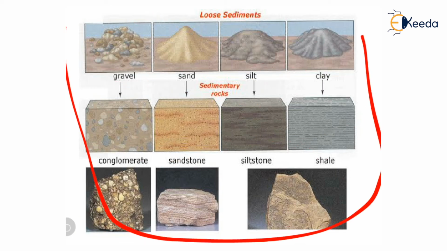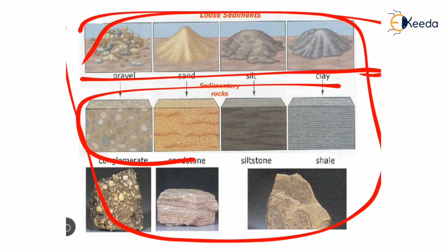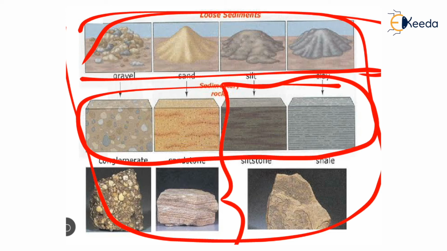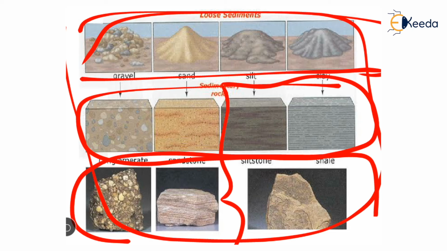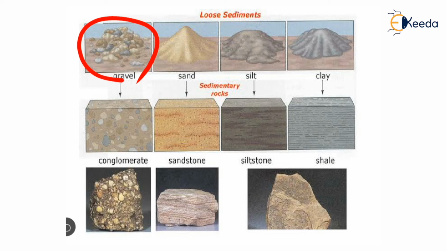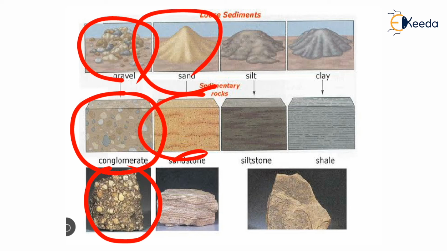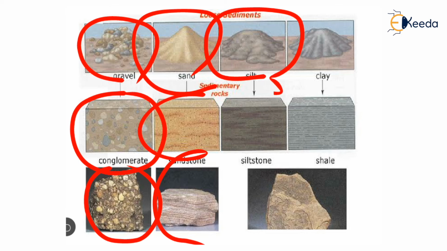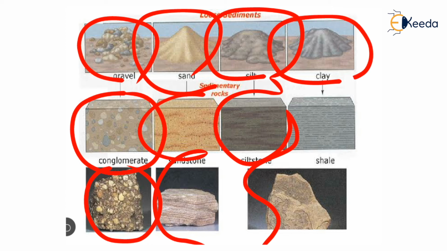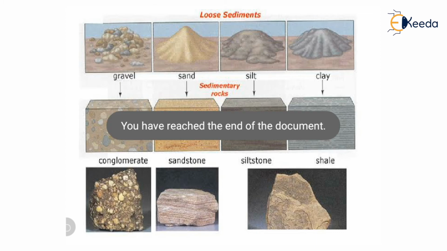See the diagram properly. Weathered products get compacted and form a particular sedimentary rock. This diagram represents loose sediment, meaning weathered product, and it gets arranged in the form of layers and compacted, and after compaction or precipitation or after adding cementing material, the final product is this sedimentary rock. See, the pebble and cobble size particles form a conglomerate, and this is the sand particles getting compacted and forming sandstone. This is the silt weathering product getting compacted and forming a siltstone. And then clay particles get compacted and form a shale. This way the sedimentary rock is formed.